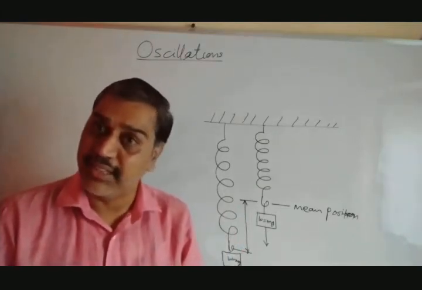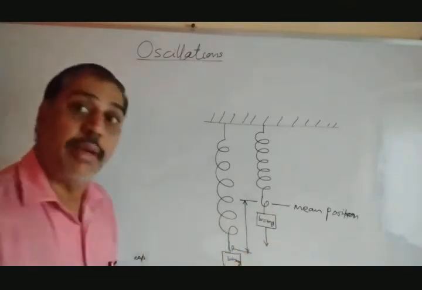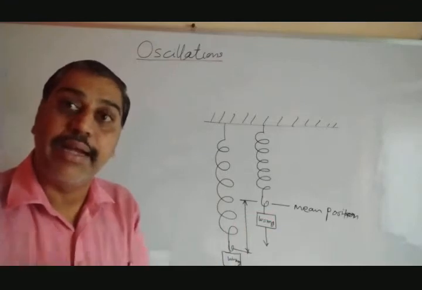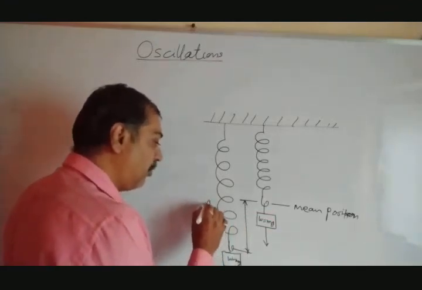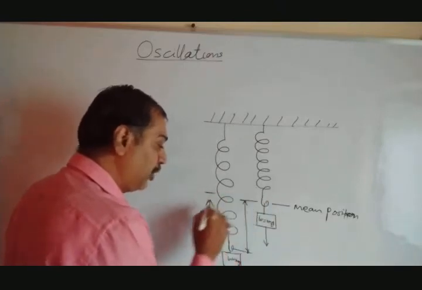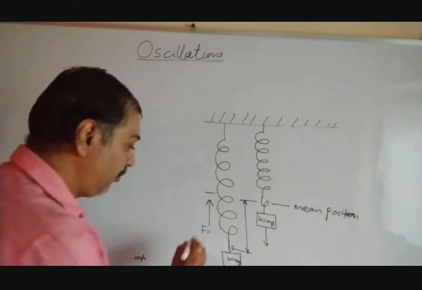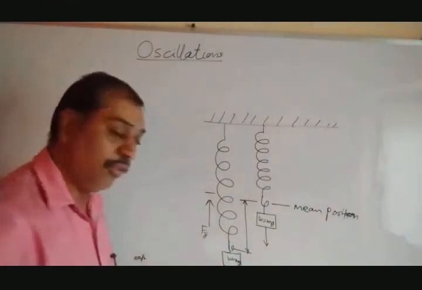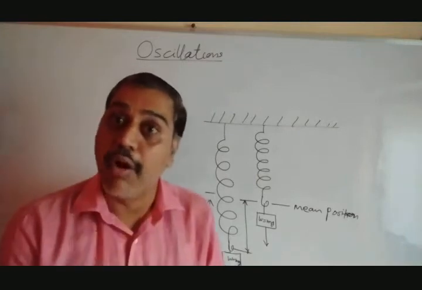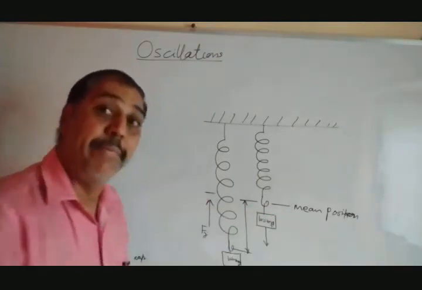Restoring forces we have seen, internal restoring forces. As we stretch the spring, some internal forces are automatically created in the spring, and those forces always try to move it to its mean position, and those forces are restoring forces. We can represent restoring forces as F suffix R. Internal restoring forces are created when we elongate the spring, and their direction is always toward the mean position.